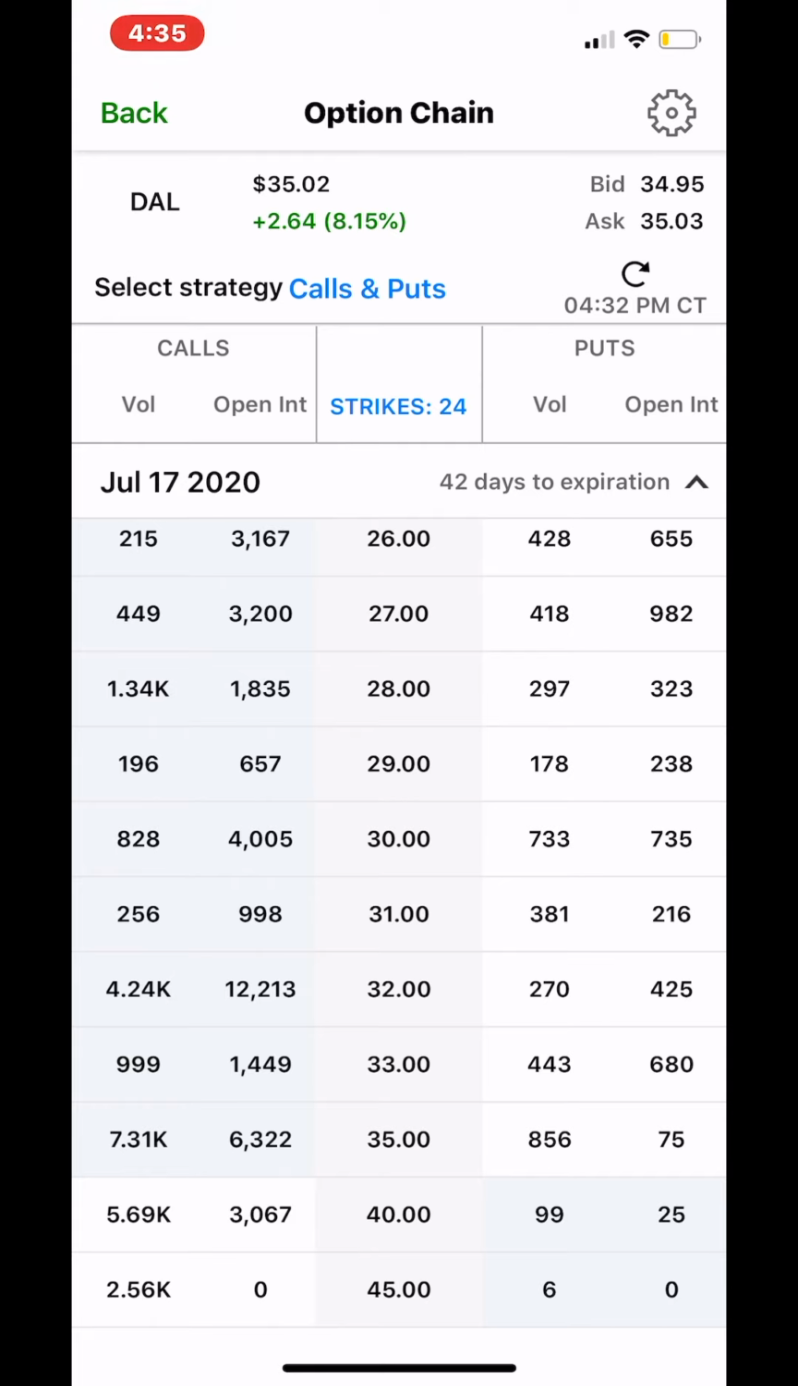So basically today's volume was 4.24K. And the open interest is 12,000, which means these are the amount of shares that were traded. We don't know if they were traded today. We don't know if they were opened today or closed today. But these are the available shares to be traded and that have been traded. And so you always want to pick something with some good volume and some good open interest.